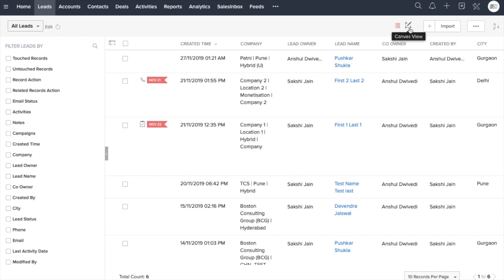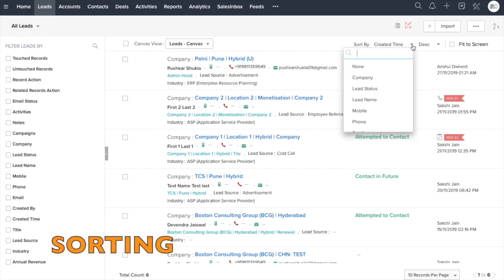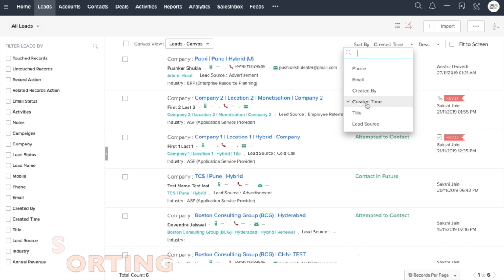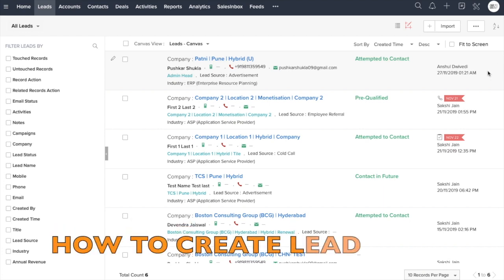Under canvas view, you can sort this basis on your requirement. What I have already done over here is apply a filter for created time and then descending order. This will give me the latest, most recently created deal at the top. Let's start by creating one of the leads.